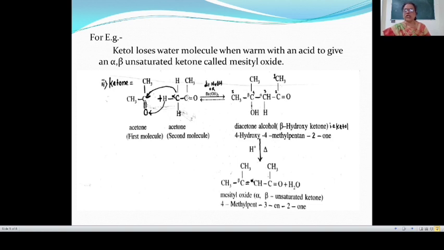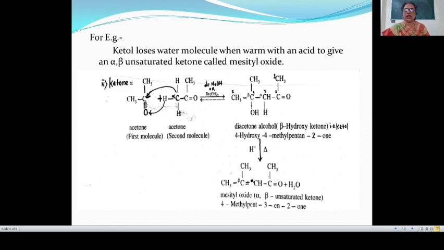In this reaction also, when a ketone having an alpha hydrogen atom is warmed with dilute NaOH or Ba(OH)2, then these two molecules condense together to give a beta hydroxy ketone known as a ketol, and this reaction is known as aldol condensation reaction.